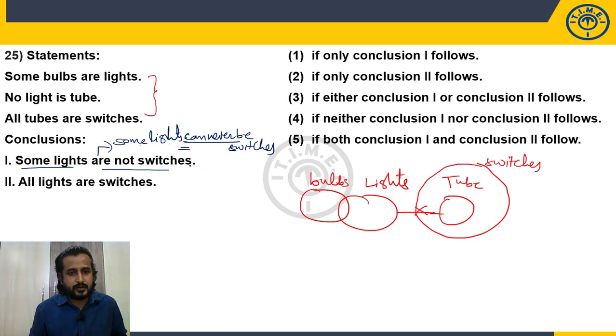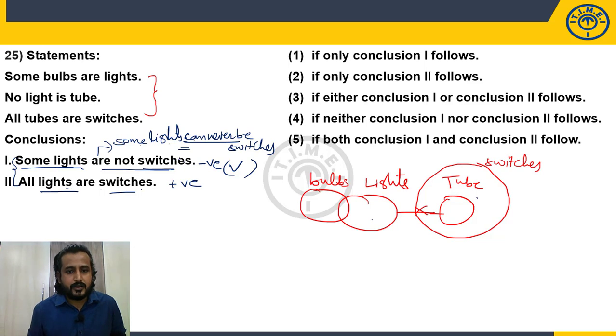It is a negative conclusion. Yes, it is a negative conclusion. All lights are switches. Yes, it is a positive conclusion. And you can see these two are opposite pairs. Some lights are not switches, all lights are switches. These two are opposite pairs. Now, some lights are not switches. Is it true here? Yes, true.